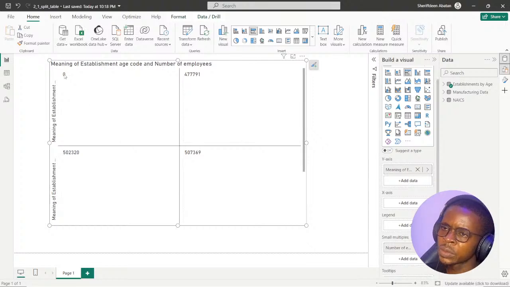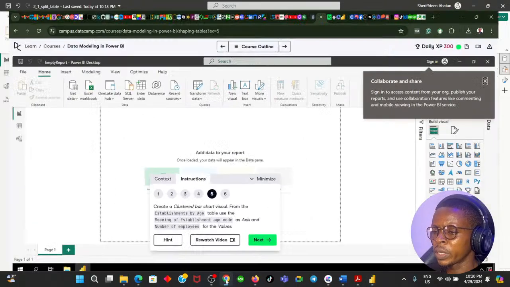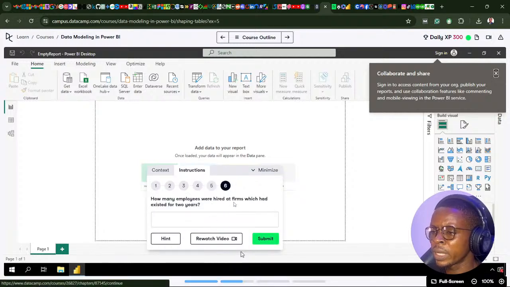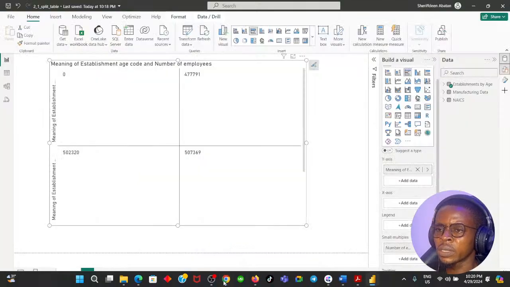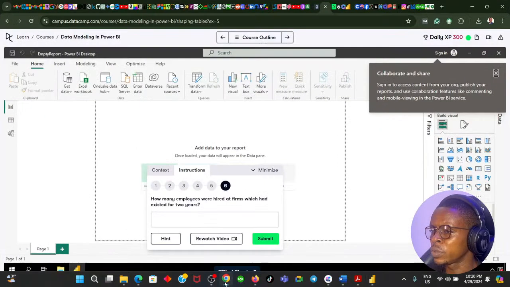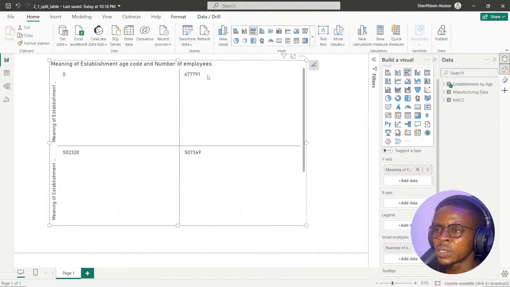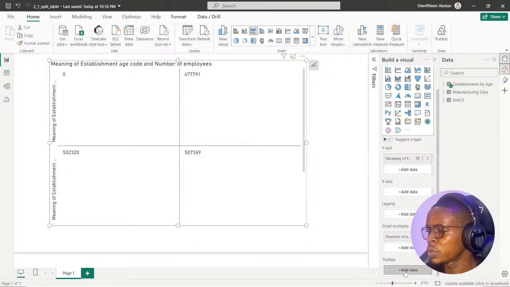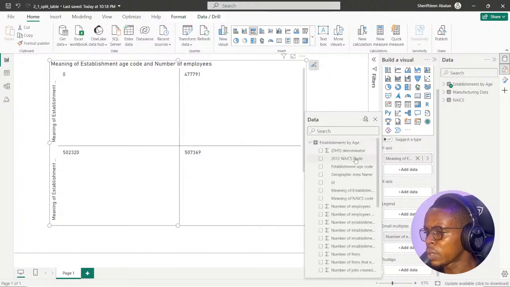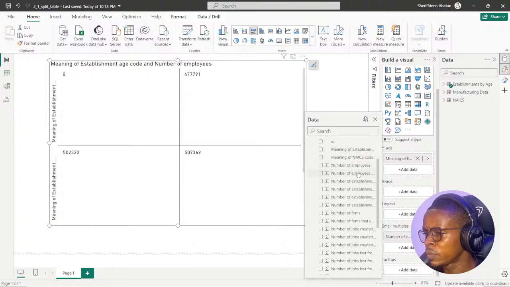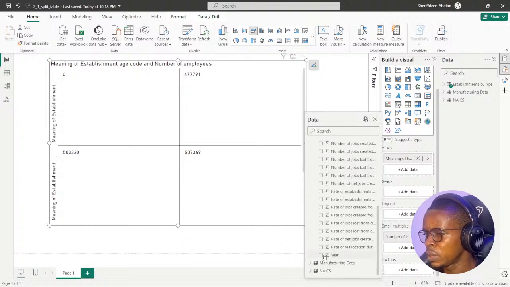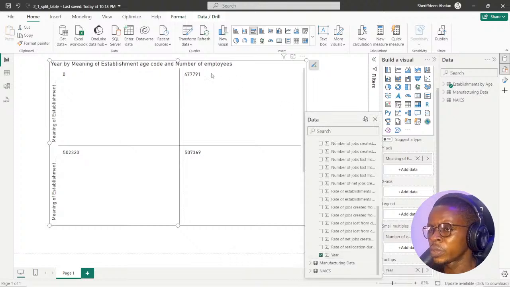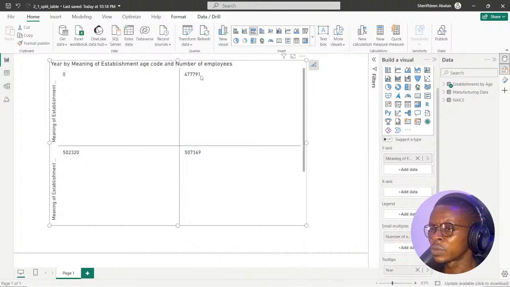Age code, age code. So which code is this? It's going to split them into four brackets. How many employees were hired at firms which had existed for 2 years? How do you know the code for a firm that has existed for 2 years? How do we know that? Let's figure that out. We couldn't get any information again, but if we had a tooltip, we could just add the year column. Let's see if we have a year column here. Yes, we have year here, but it's not going to give us more information. Let's see the tooltip.